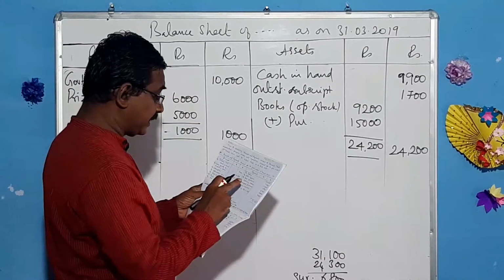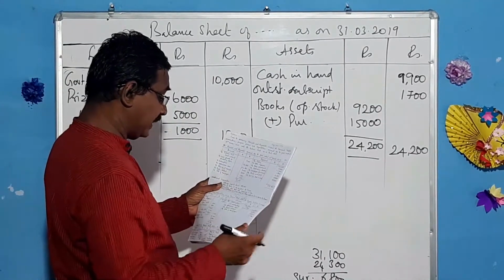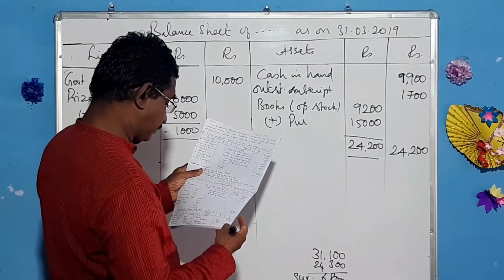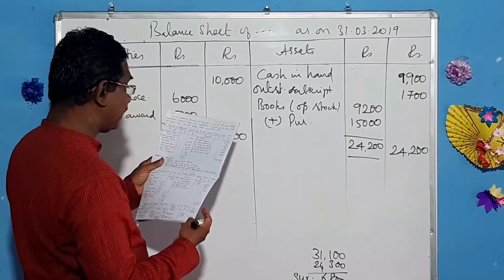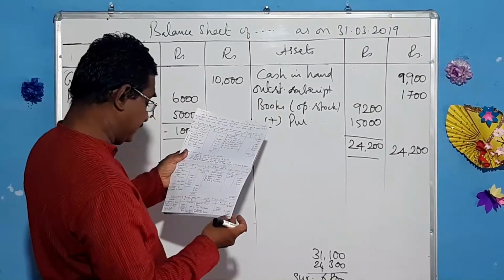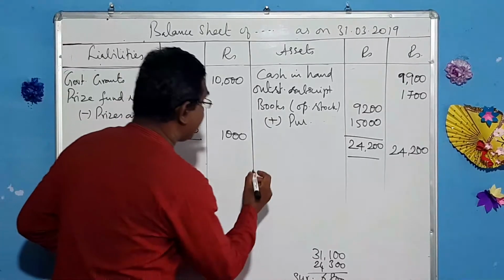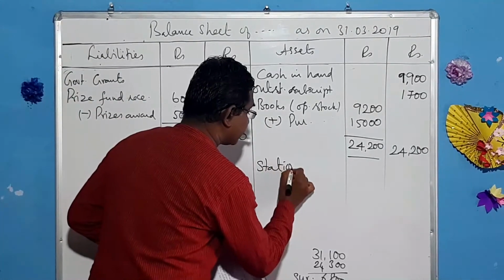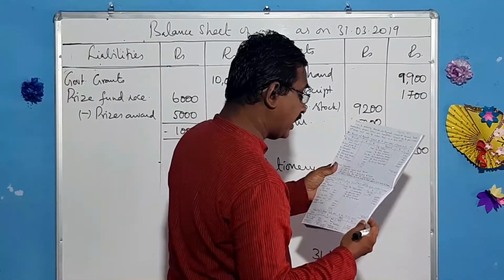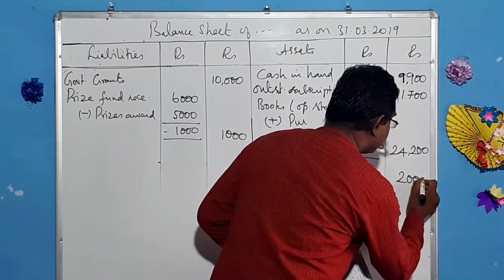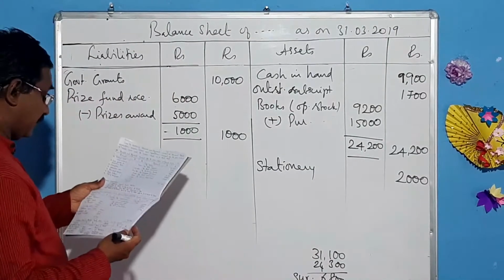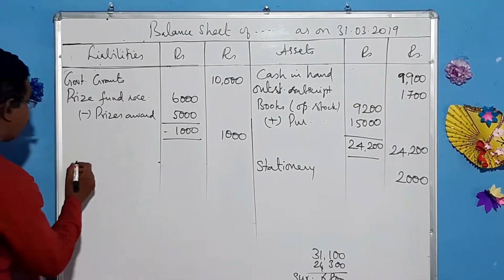And stationery purchase, newspaper purchase, prizes awarded, that's all. And what else is there? The subscription due but not received 1,700. Yeah, it is there. And yeah, stationery is there. And stationery as on 31st March is 2,000. And let us come to this side. Capital fund.